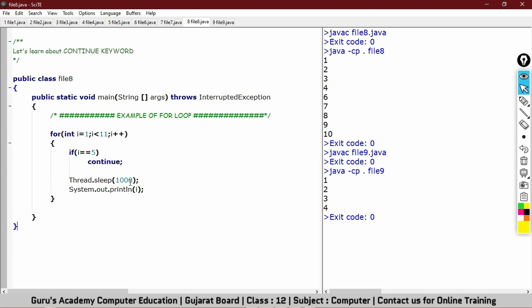So when I used the continue keyword, it was skipping that portion only and continuing with the next iteration. But when I used the break statement, it just stopped the loop. If the condition matches, the break statement will not continue with the next iteration. It will simply terminate the loop. Alright.